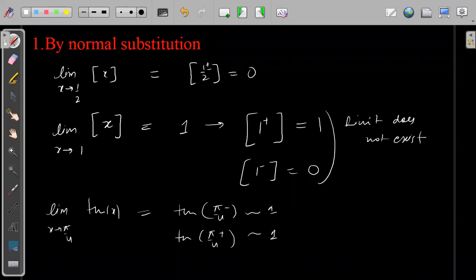Understood, Saran? Saran, just check where you have made a mistake. Lakshmi, just check why it says does not exist. It will exist. Both will be 1. One is just a little more than 1, the other a little less than 1. Both will exist. Just check this. Yes or no? This will exist or not? Yes. Okay.